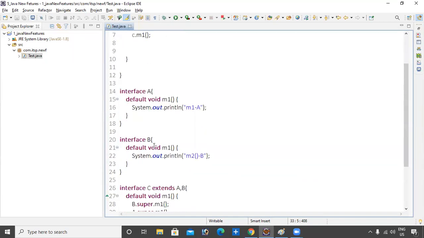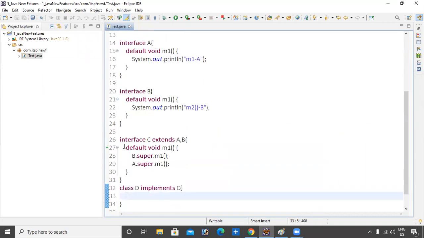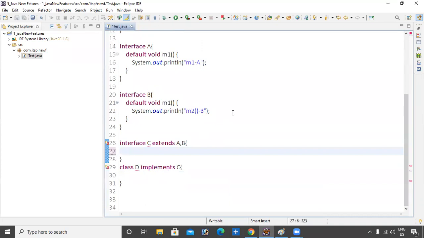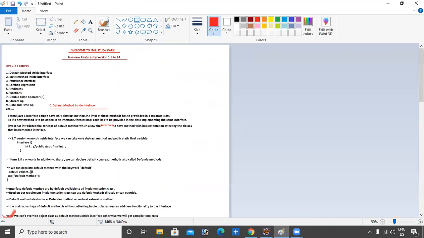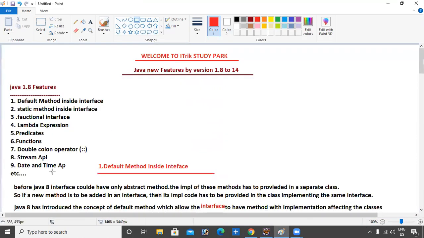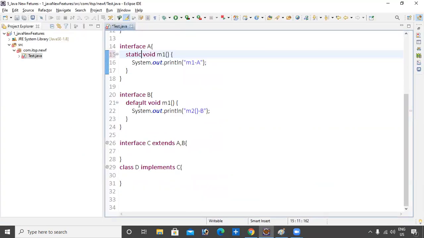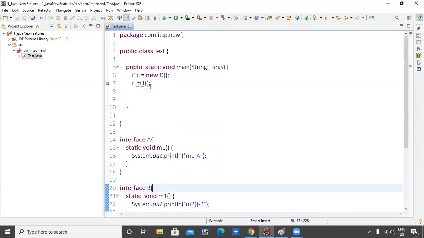If there are any possibilities to override, it is possible. So don't perform it. Any possibility? Yes, one possibility is there: static. If you declare static, one more concept comes. I will show you now. Static method inside the interface, so you should declare static. If you know the static functionality, then you easily get all these points.